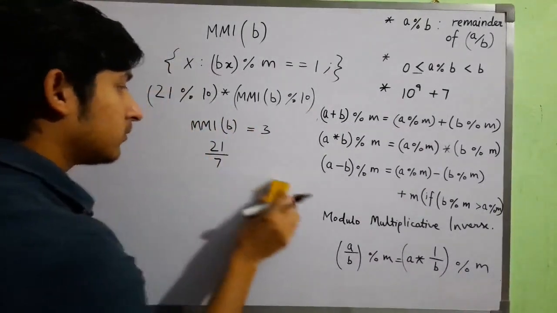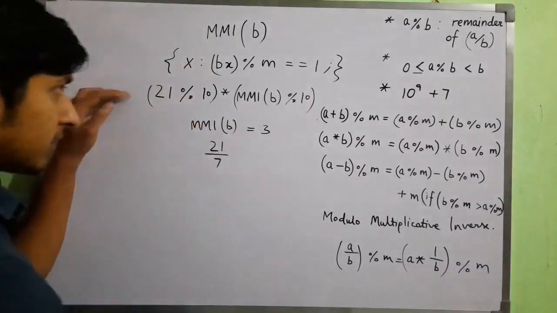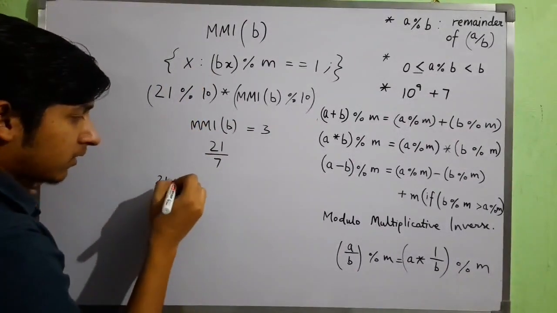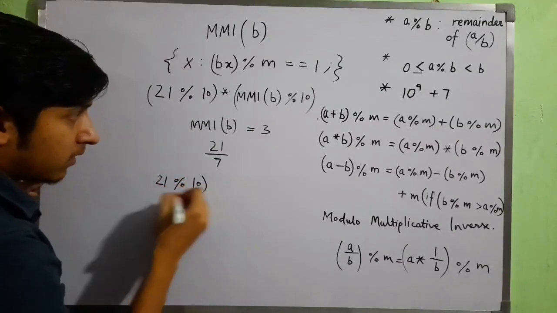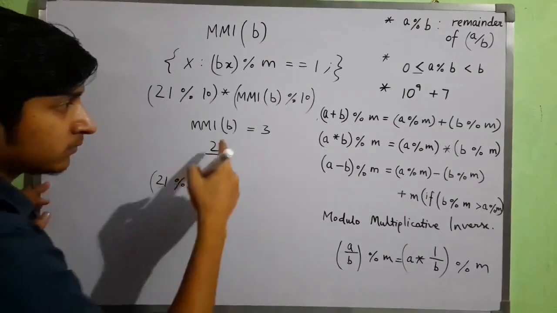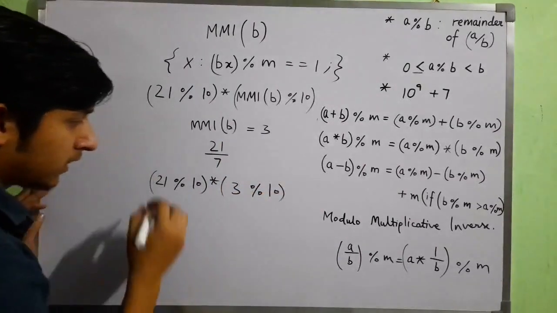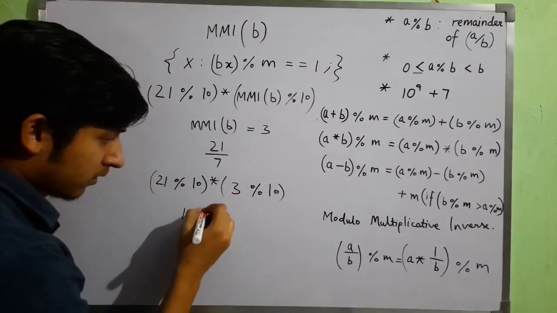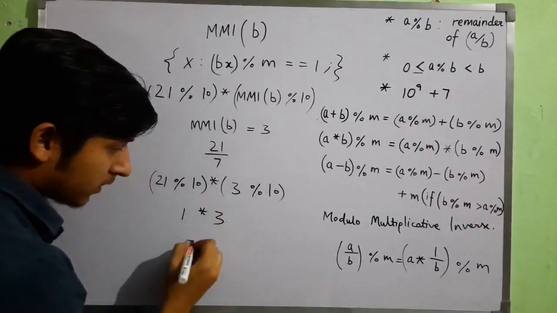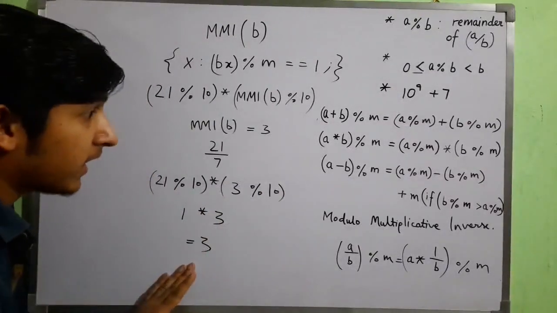So what I'll do, this way 21 mod 10 into 3 mod 10, that's 1 and that's 3. So 3 is my answer.